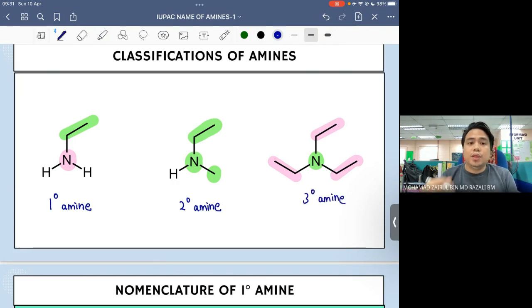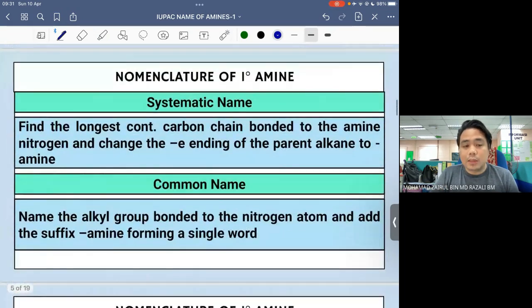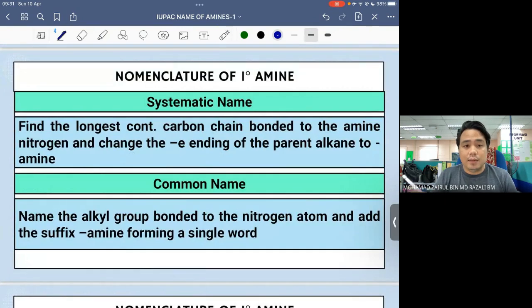Okay, so once we know the classification of amine, then we can start to learn how to name amine from a given compound. The naming of amine depends on the class of the amine. For a primary amine, we can either name based on systematic name ataupun we can give a common name. Tapi jangan risau, systematic name and common name dia lebih kurang sama saja.